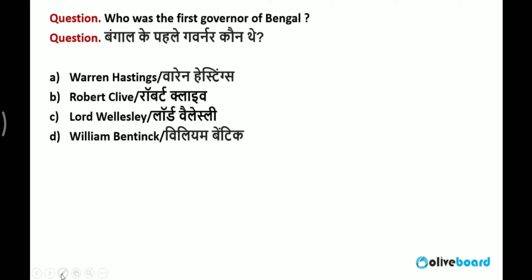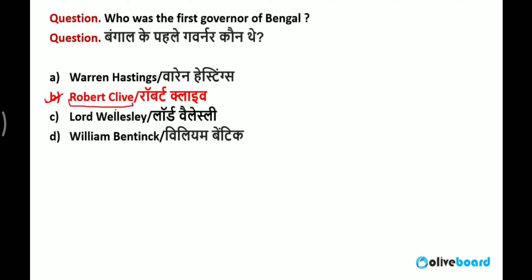We know that Bengal was the richest presidency of India at the time of British India. So after the Battle of Plassey, when the first governor of Bengal was appointed, who was that governor? The correct answer was Robert Clive.